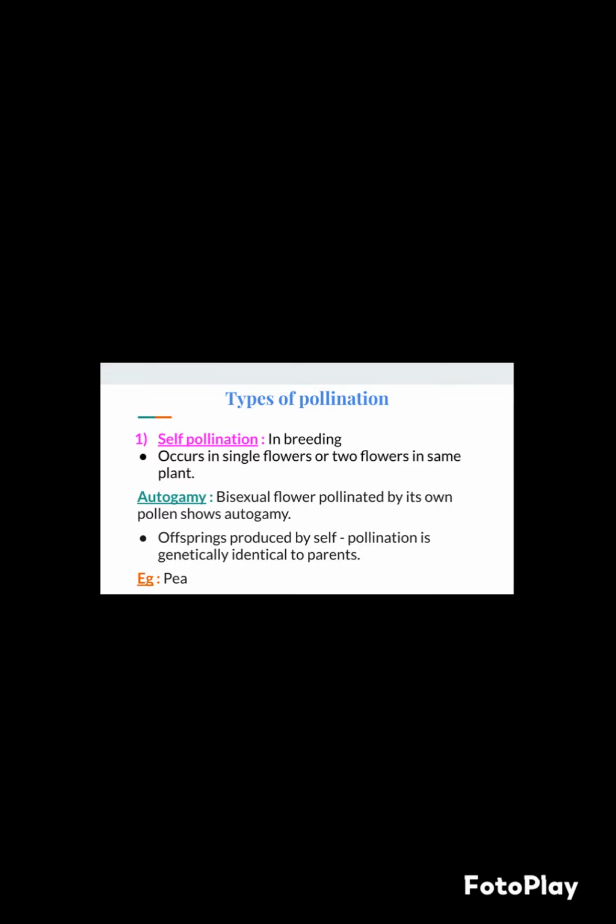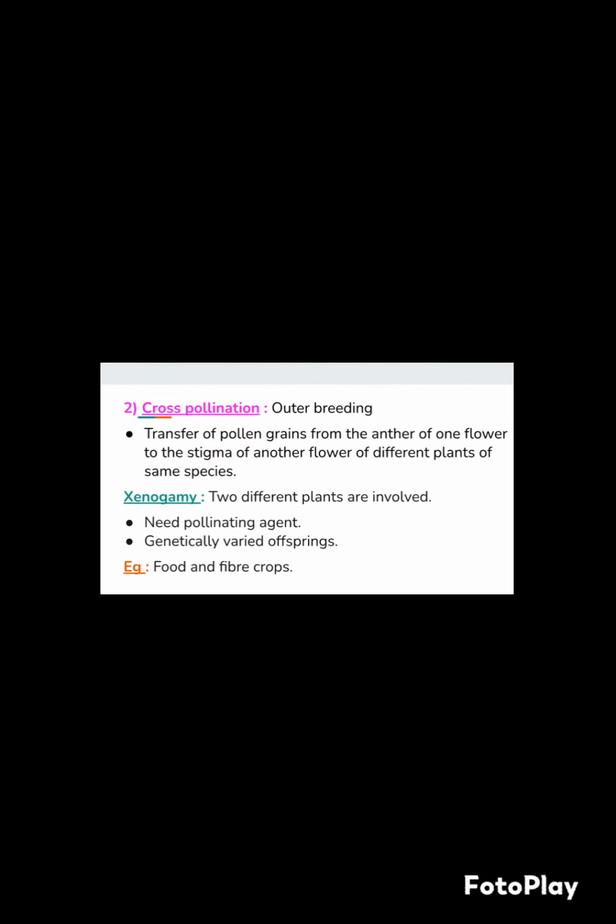Offspring produced by self-pollination are genetically identical to the parents. Cross-pollination is outbreeding. It is the transfer of pollen grains from the anther of one flower to the stigma of another flower of a different plant of the same species. Xenogamy: two different plants are involved. It needs a pollination agent. Genetically varied offspring. For example, food and fiber crops.